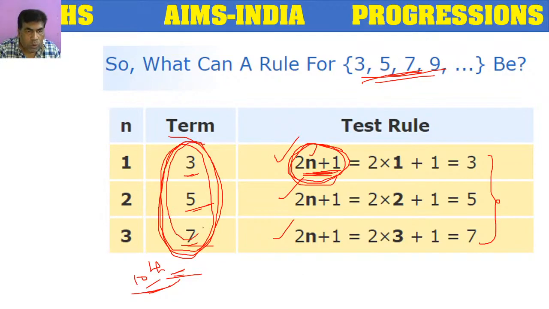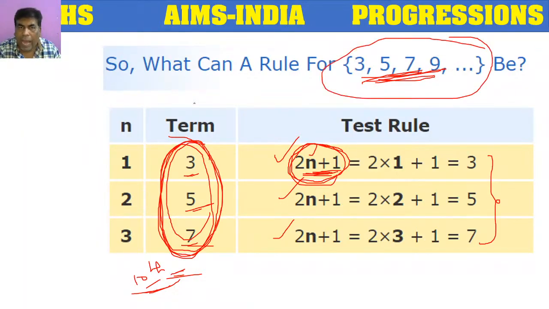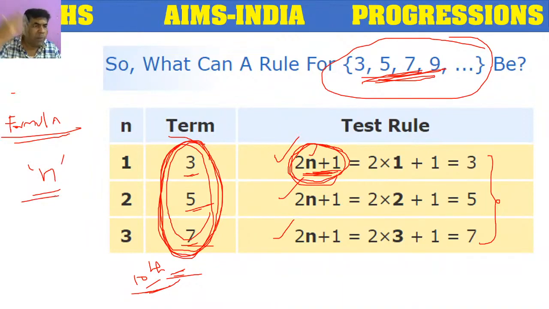So now, 3, 5, 7. This is a sequence. For this sequence, we have to write a formula. The formula should be written in terms of n. What is n here? The term which we want to find. In terms of n, what is the rule here? 2 into n plus 1.